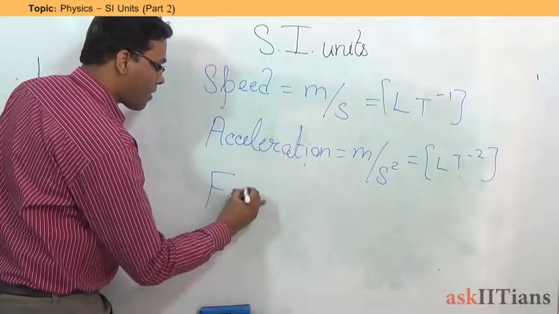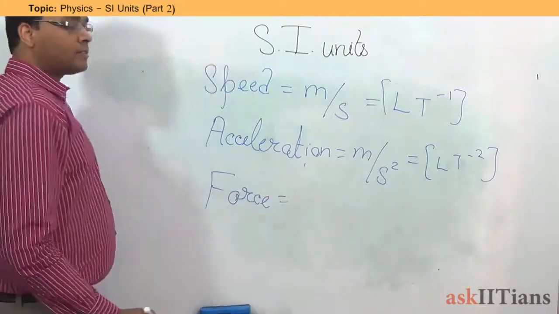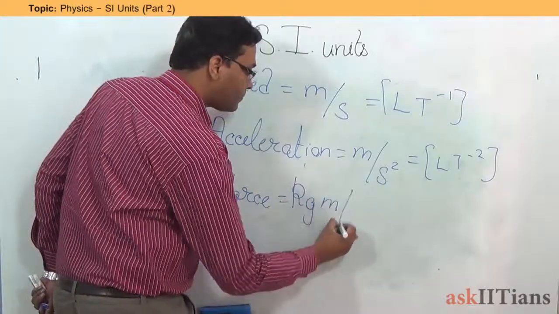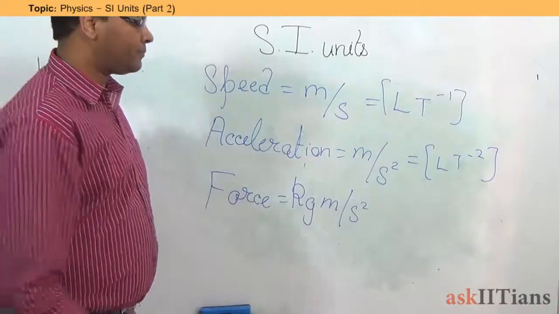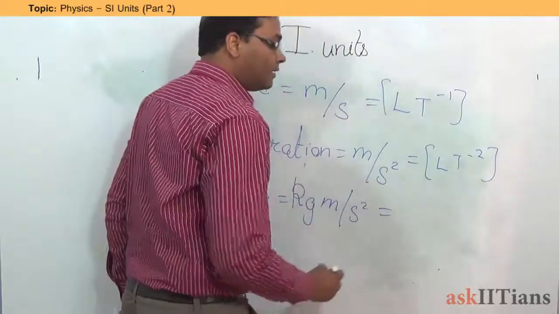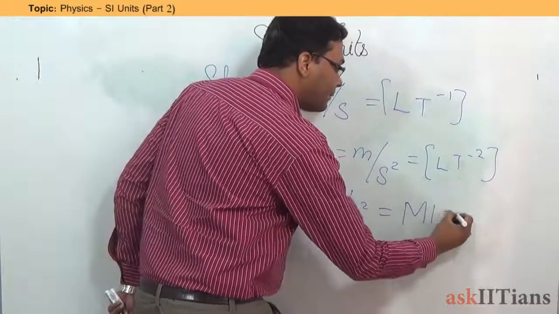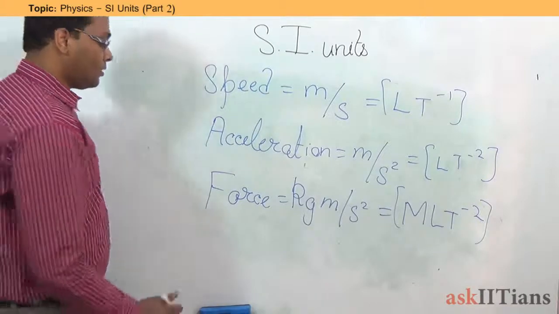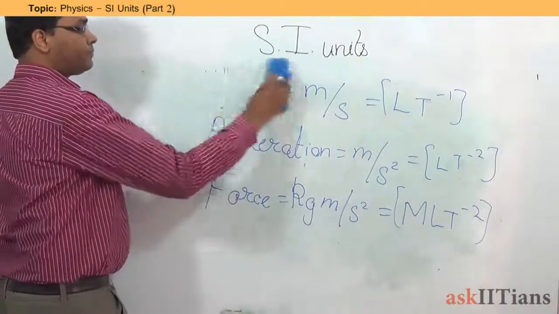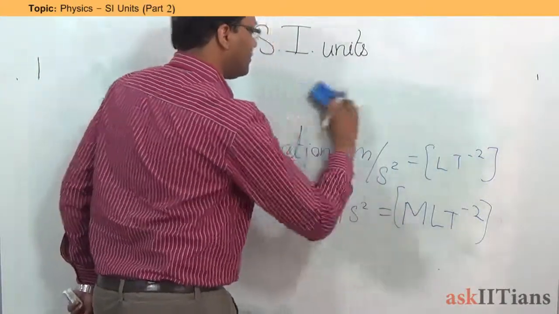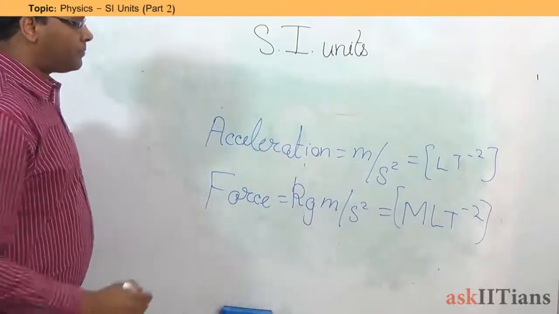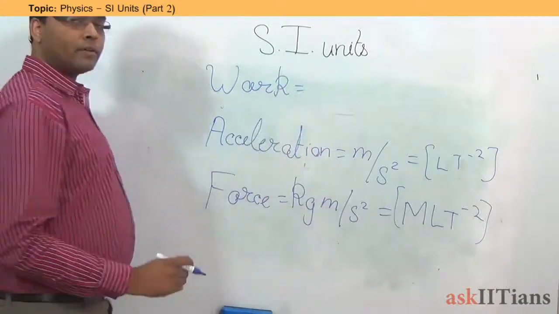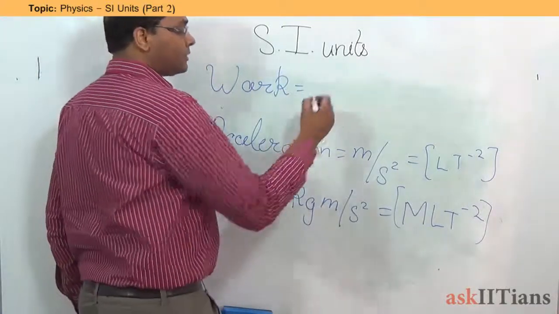Force is going to be equal to kilogram meter per second square. This here is going to be represented as M L T raised to the power minus 2. Then work is equal to force into the distance.